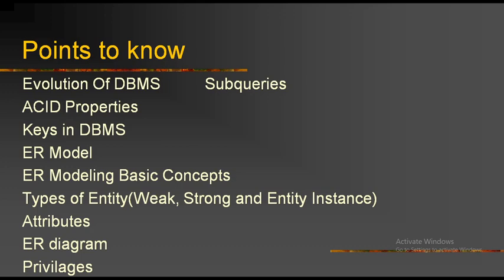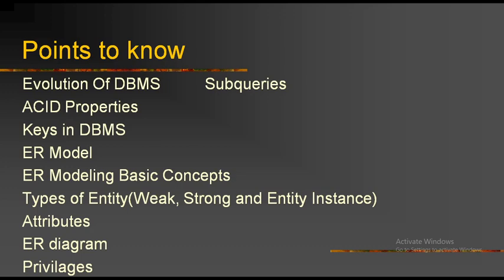Suppose you have a table of an employee, you are not able to break the name of an employee. If you break the name of an employee, it doesn't make any sense. So a simple attribute has a single value, which means it cannot be separated.